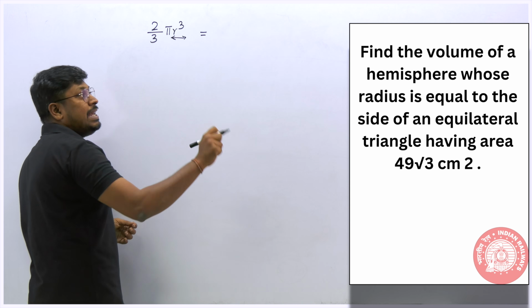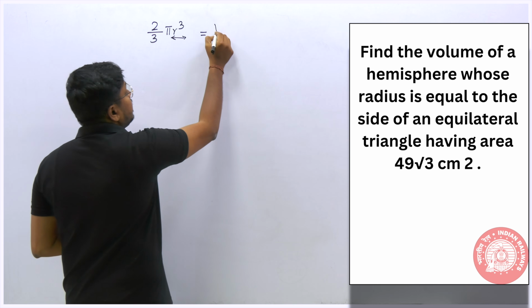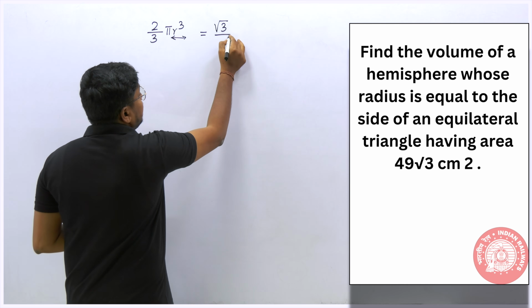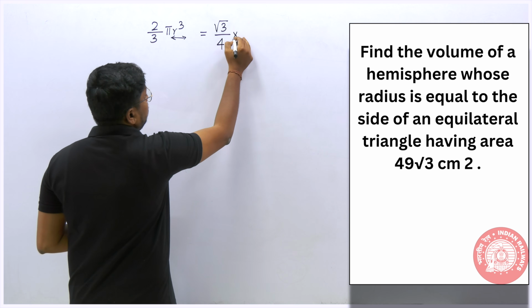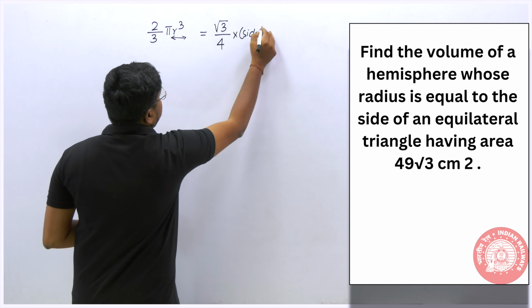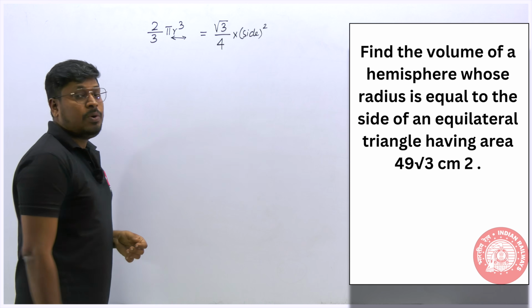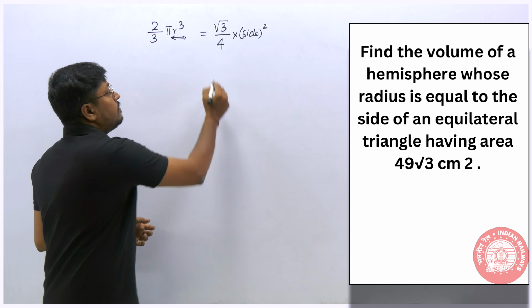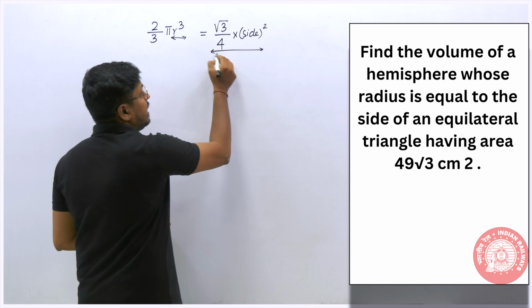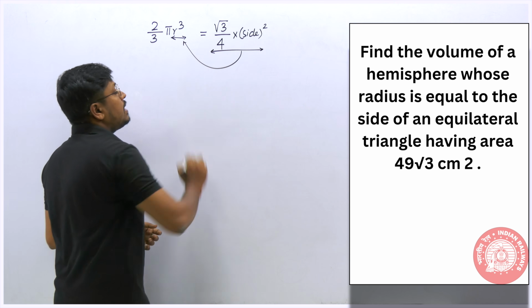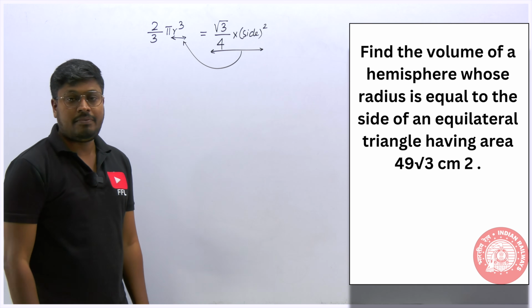So the area of an equilateral triangle will be root 3 divided by 4 into side square. After finding the value of the side, that side should be used as the radius in the formula for the volume of a hemisphere, right?